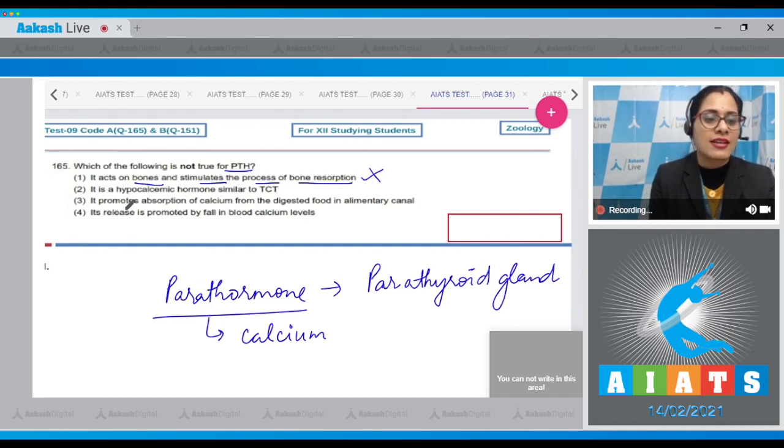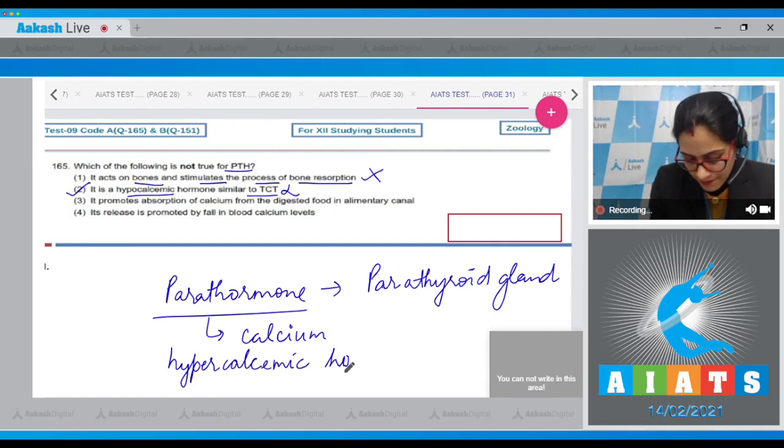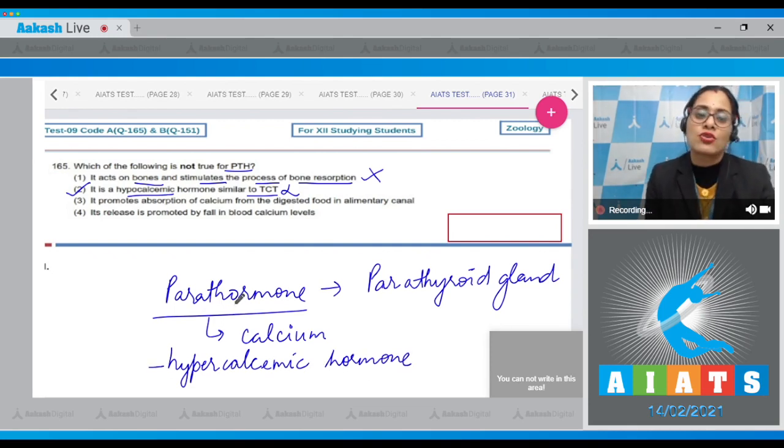The next statement says it is hypocalcemic hormone similar to TCT. This is incorrect and is a correct answer to our question because PTH is antagonistic to TCT. It is a hypercalcemic hormone and it acts antagonistic to TCT.